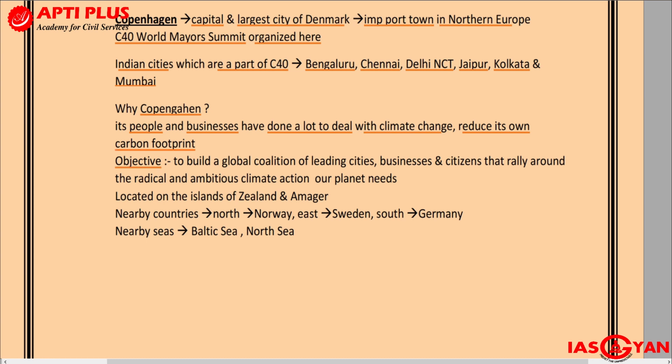What is the objective of this C40 Mayors Summit? The main objective is to build a global coalition of leading cities, businesses, and citizens that will rally around the radical and ambitious climate action our planet needs. So that is the main objective: to build a global coalition of leading cities, businesses and citizens which will rally around the radical and ambitious climate action which is needed by our planet.